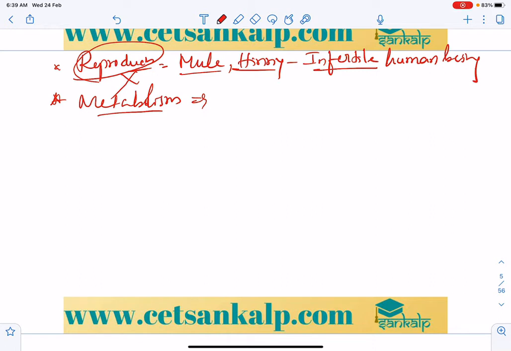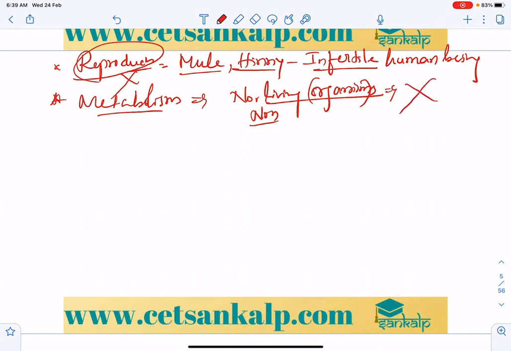All plants, animals, fungi and microbes exhibit metabolism, but non-living components or objects cannot show metabolism; it is seen only in living organisms. Hence it is the defining property of life.